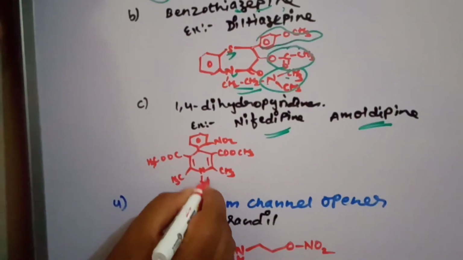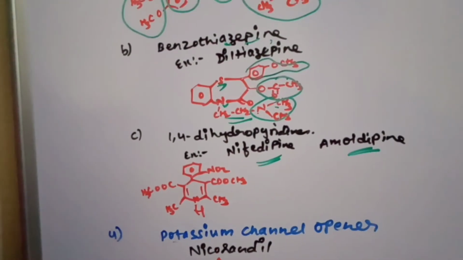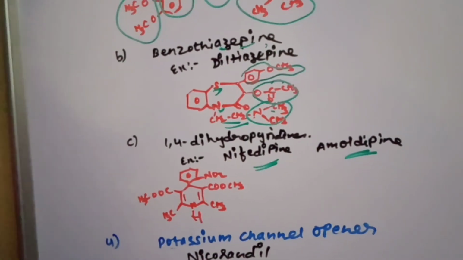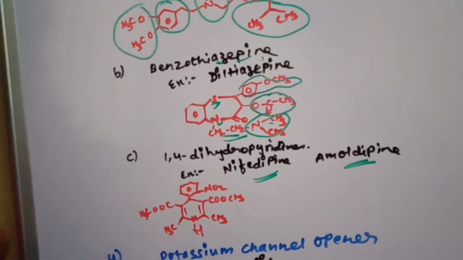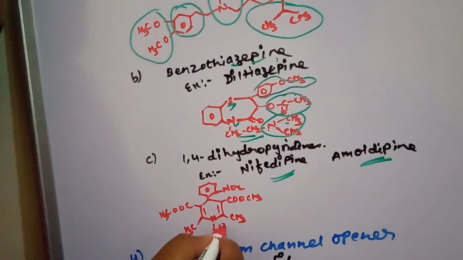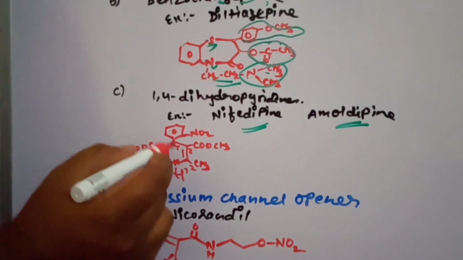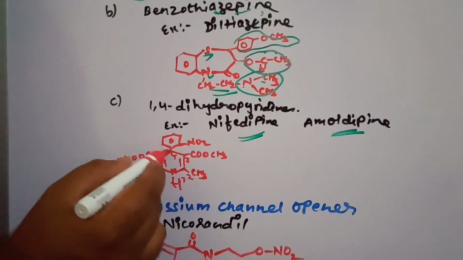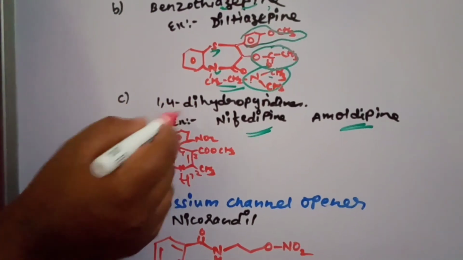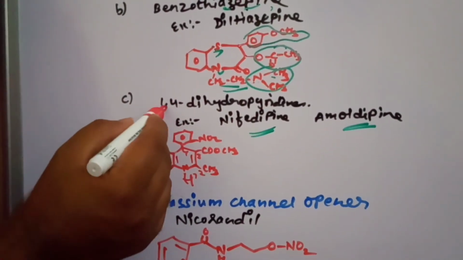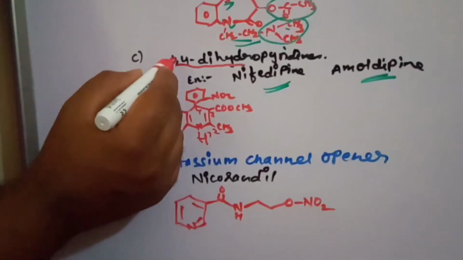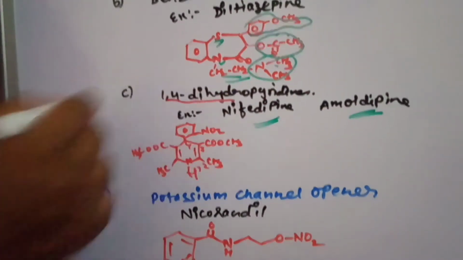So it is 1,4-dihydro. 1,4 means this is the first position, 1, 2, 3, 4. At the fourth position and the first position there is saturation. That's why there is a hydrogen there, and that's why we call it 1,4-dihydro.